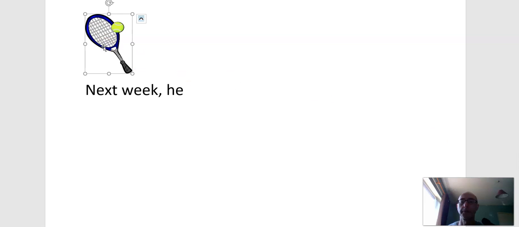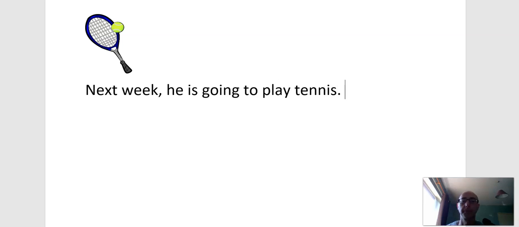So what's this? This is tennis, isn't it? So how do we make a sentence about tennis in the future? So again, we have he, so please don't forget we need am, are, or is. Which do we use here with he? He is, of course. And then we have going to. So what verb do we use with tennis? He is going to play tennis. That's it, exactly. He's going to play tennis with his friend Mark. We don't need to write it all. He's going to play tennis.